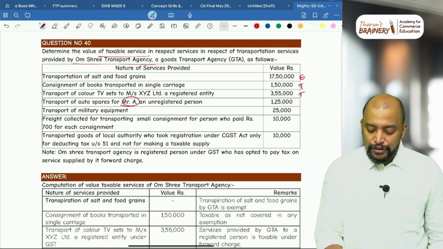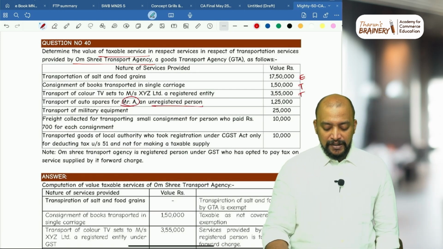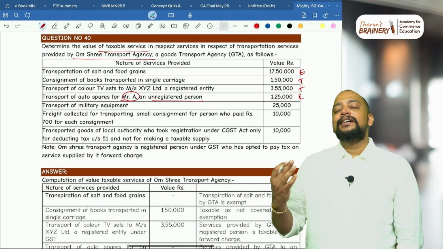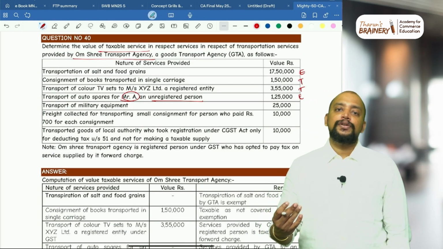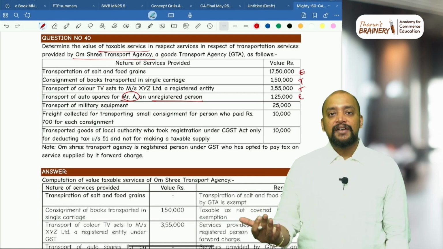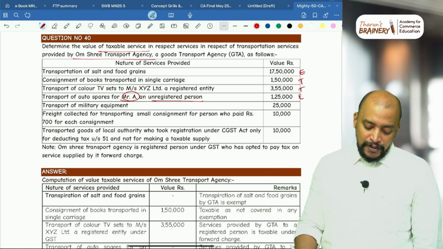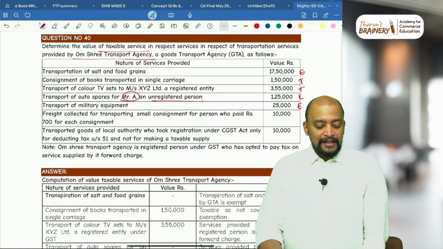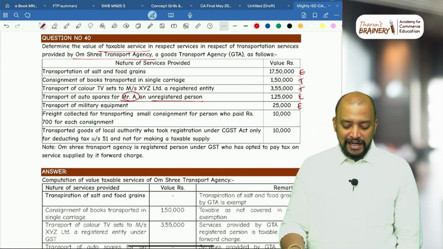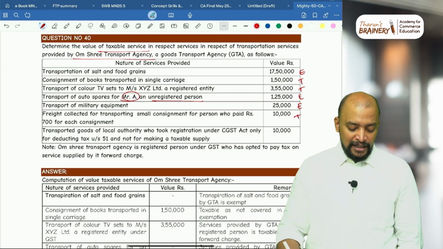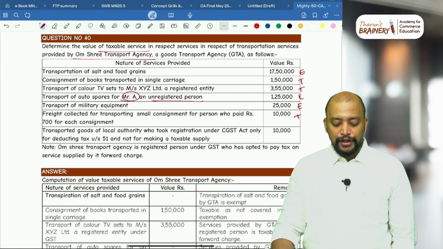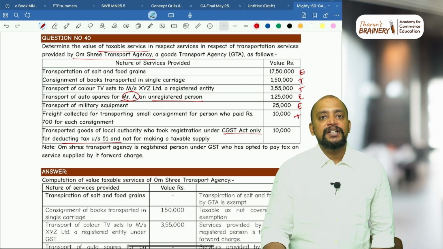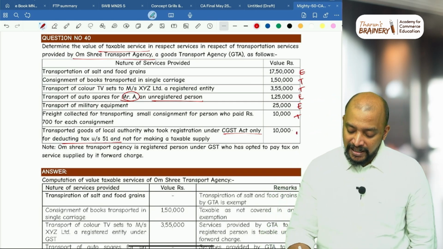Transportation of auto spares to an individual who is an unregistered person, so it is exempted, because if the recipient is an unregistered individual, HUF or AOP or a trust and not having a factory, then it is exempted. Transport of military equipment is also exempted because it is in the notified goods. Then freight collected for transporting small consignments, we don't have any exemption, taxable. Transported goods of local authority who took registration only for deducting TDS. So if the recipient is government which is registered only for deducting TDS, even then it is exempted.